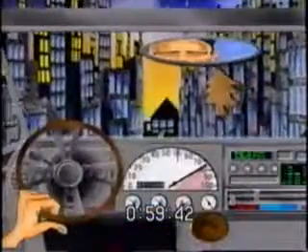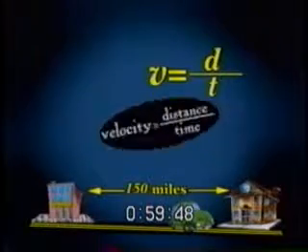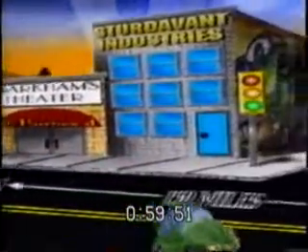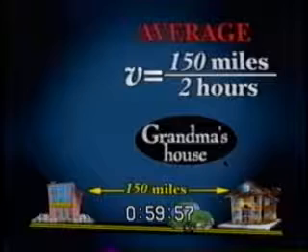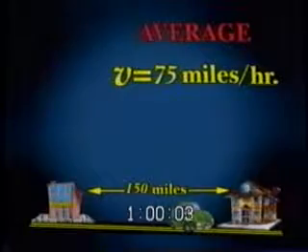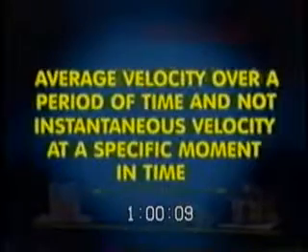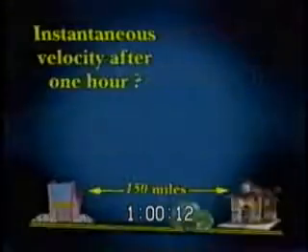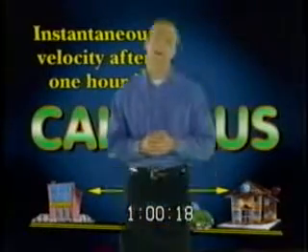Now, we can determine your speed with the trusty old formula, velocity equals distance over time, or v equals d over t. If you left at noon and arrived at 2 p.m. and Grandma lives 150 miles away, then your average velocity was 150 miles over 2 hours, or 75 miles per hour. The problem with this type of calculation is that it only gives you the average velocity over a period of time, and not the instantaneous velocity at a specific moment in time. Let's say we wanted to know your instantaneous velocity 1 hour after you left. Without calculus, we can't do it. Thank goodness for calculus. E is the magic number.